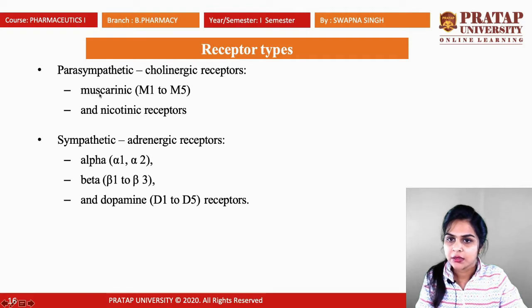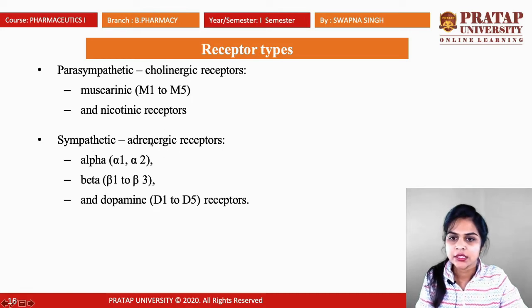The muscarinic receptor is further classified into 5 types, M1 to M5, that means M1, M2, M3, M4 and M5. Nicotinic receptors are further classified into 2 categories, NN and NM. We will discuss them later. Next is the sympathetic system, also known as the adrenergic system.